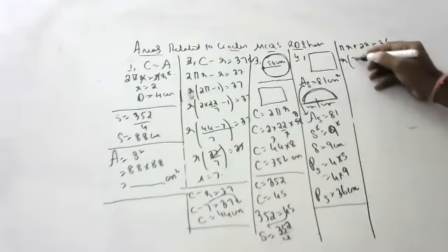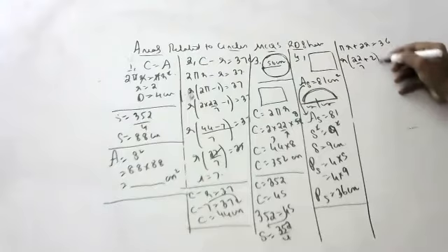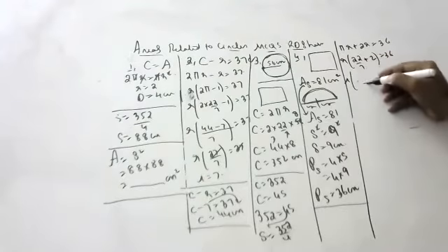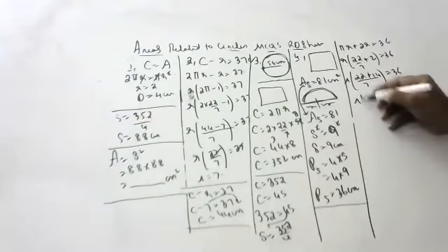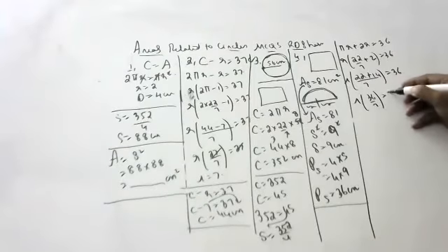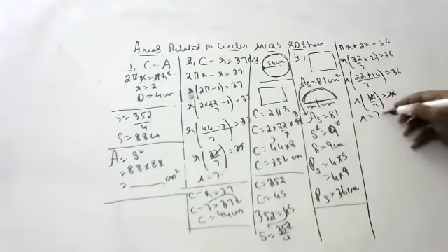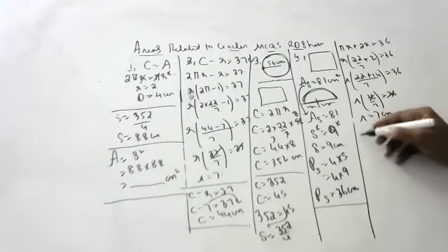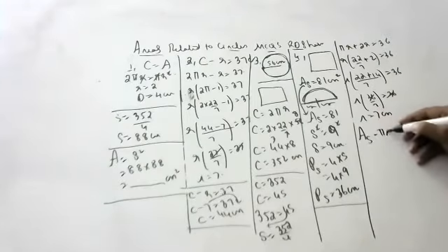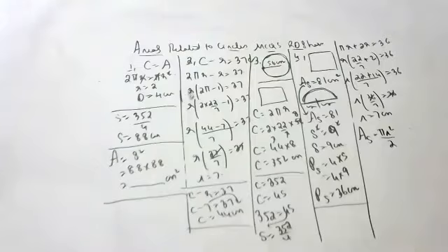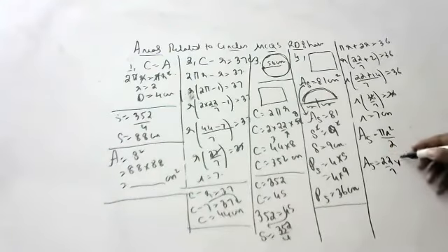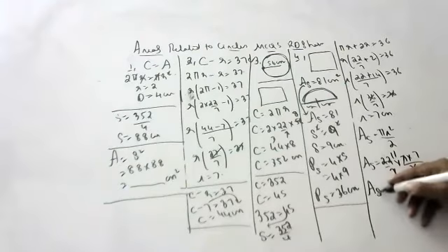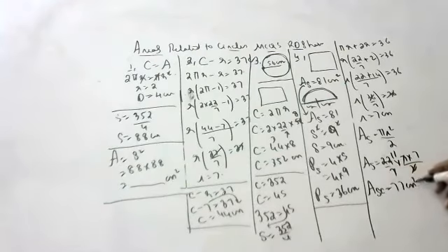So r times 22 by 7 plus 2 is equal to 36. R times, if you take LCM of 7, 22 plus 14 is equal to 36. R times 36 by 7 is equal to 36. Radius is 7. Now radius is 7. Area of semicircle formula is pi r square by 2. So 22 by 7 into 7 into 7 by 2. This cancels to 11. So area of semicircle is 77 centimeters square.